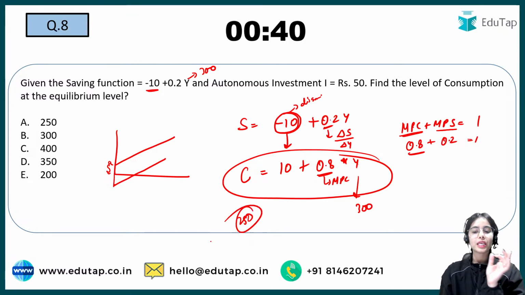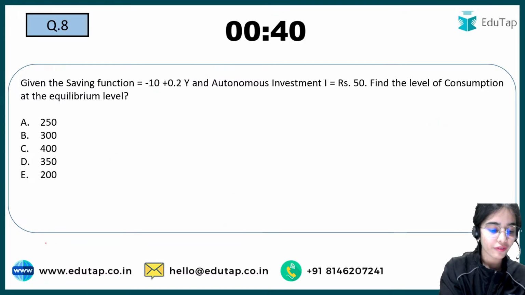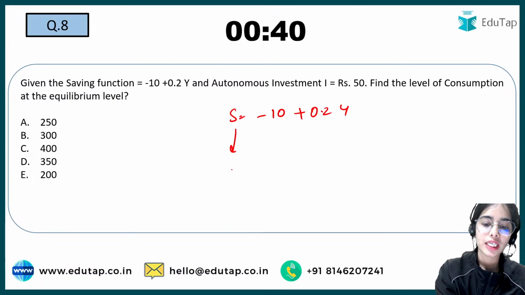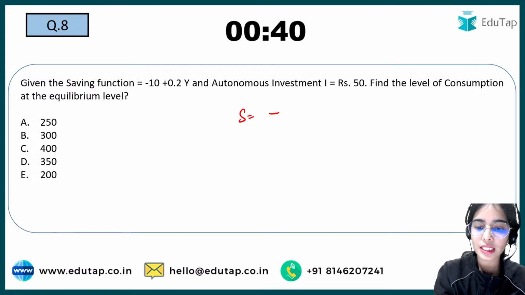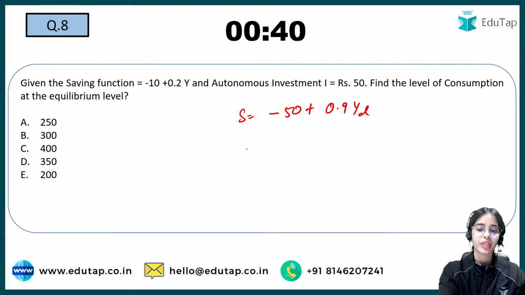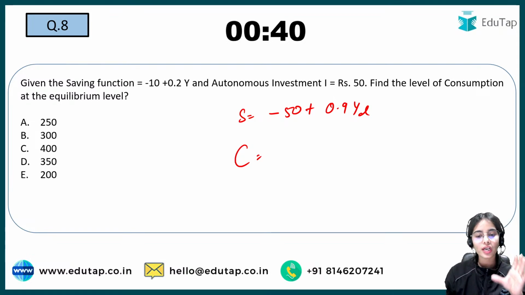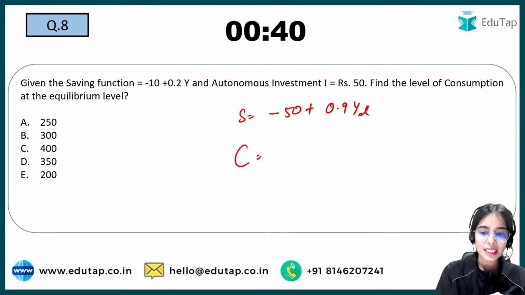So I hope you are able to understand that if you have the saving function and you are asked to calculate the consumption function, you can easily calculate it. Let's say that your saving function is minus 50 plus 0.9 disposable income. So what will be your consumption function? Anyone can tell me? What will be your consumption function? This is your dissaving.